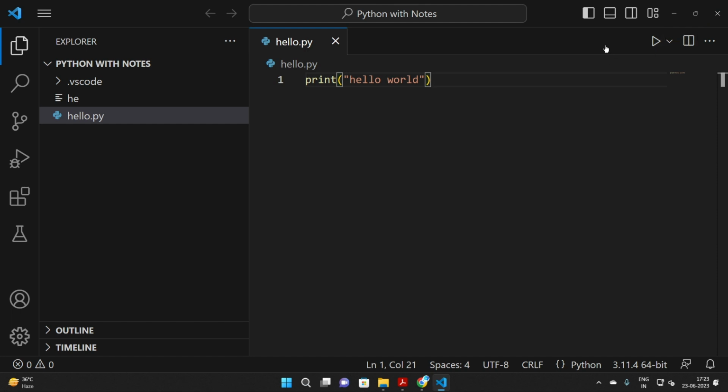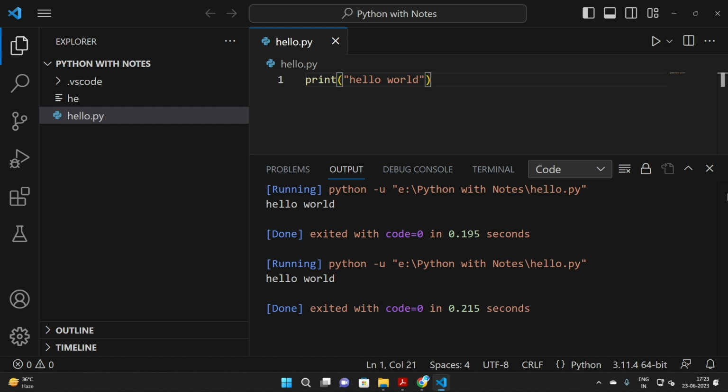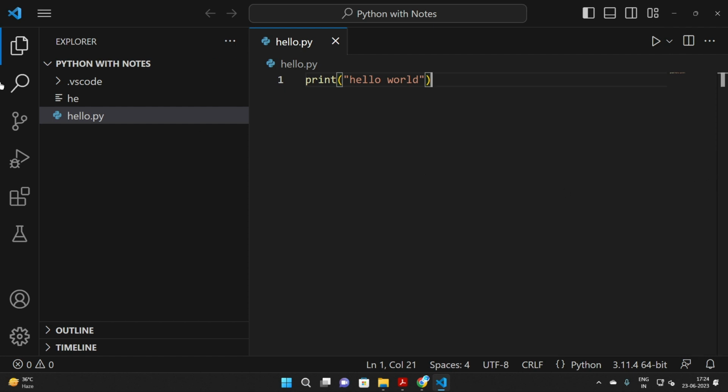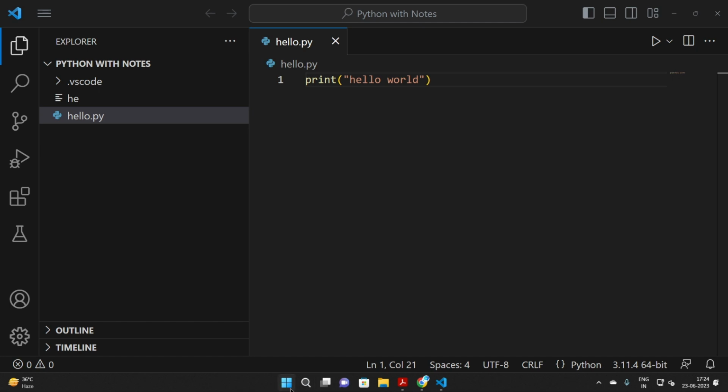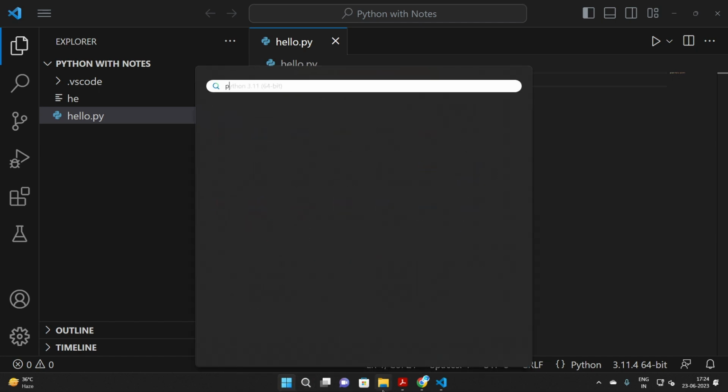But before that, guys, when you press this button, first it will show you an error saying that Python was not found. So guys, don't worry, we need to just add Python to our environment variable. First we will click the search button and we will type Python.